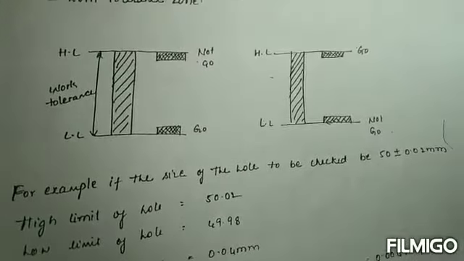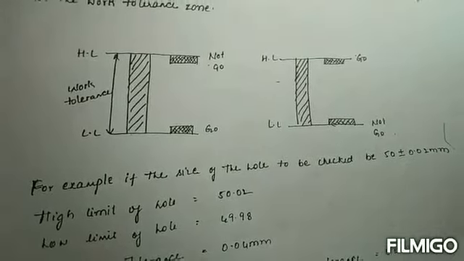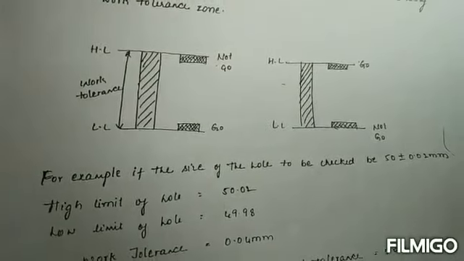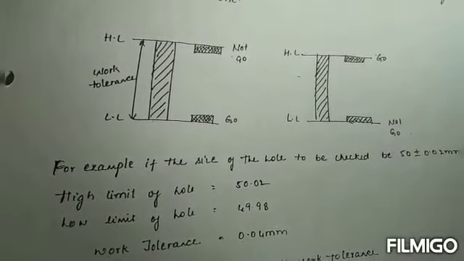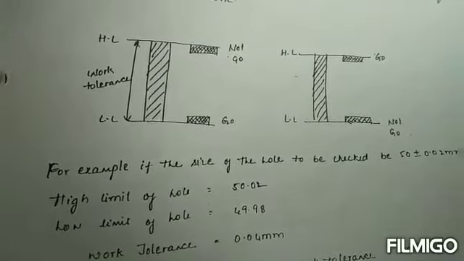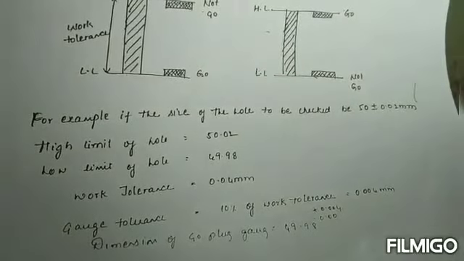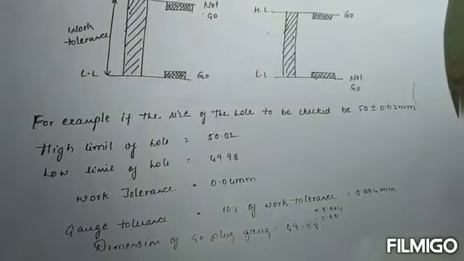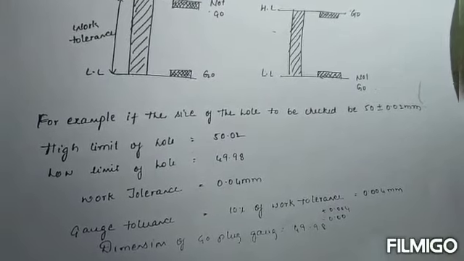For example, if the size of the hole is to be checked as 50 plus or minus 0.02 mm, the high limit of the hole we take as 50.02 and the low limit as 49.98. We calculate the difference, which gives the work tolerance. The gauge tolerance is 10% of the work tolerance, so we take 0.04 into 10%.